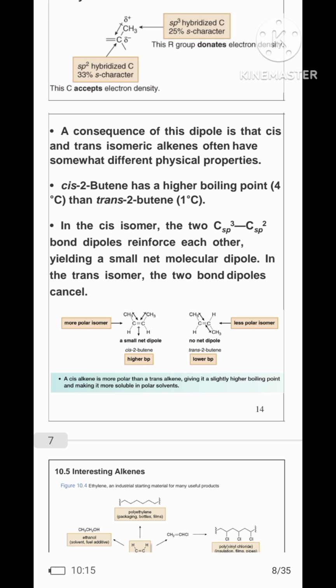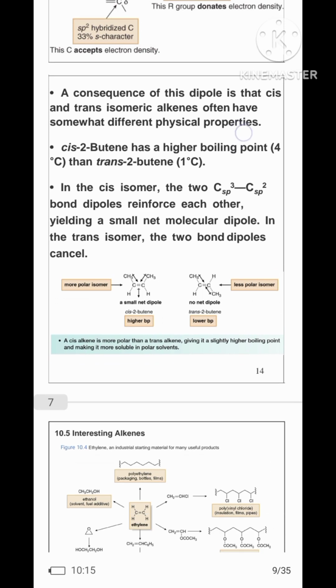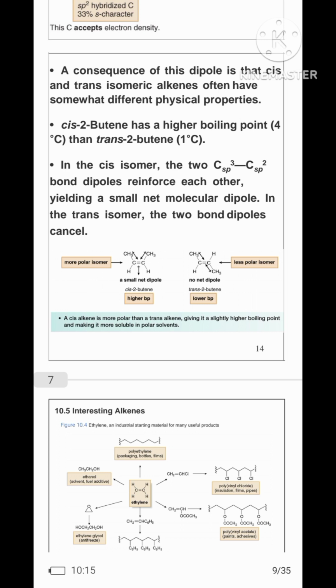Cis-2-butene has a higher boiling point than trans-2-butene. In the cis isomer, the two carbon-carbon bond dipoles reinforce each other, yielding a small net molecular dipole. In the trans isomer, the two bond dipoles cancel.